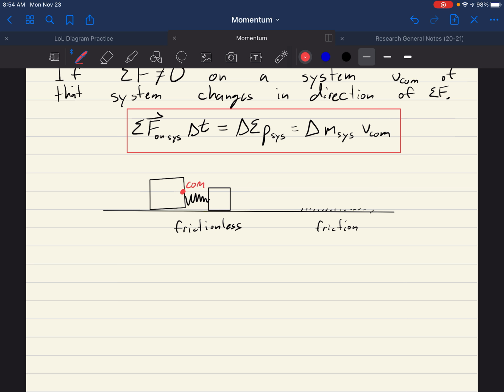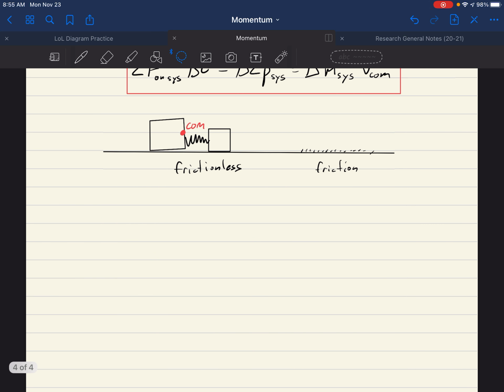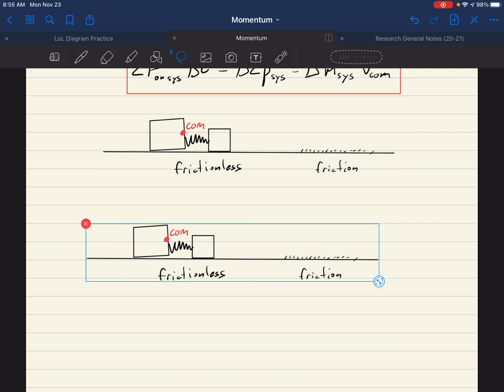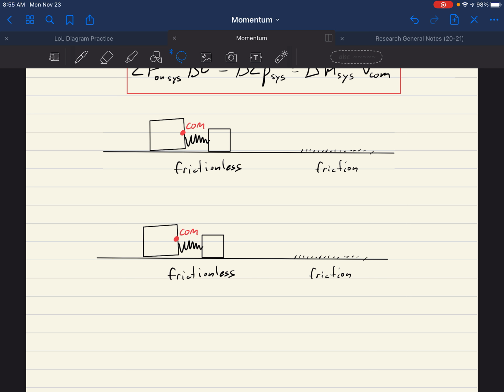And when those objects shoot apart from each other, the big one's going to move to the left, the small one is going to move to the right. The center of mass of the system actually shouldn't move, right? Because that spring force between them is an internal force. So, when they shoot apart, that spring is going to have extended, and let's say the spring is not actually connected.